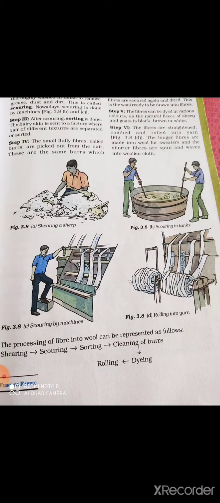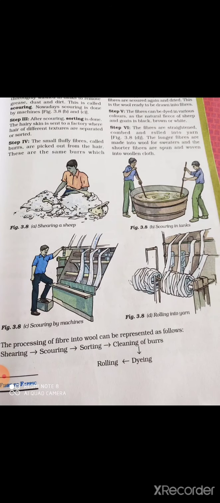You have to prepare the 1 mark question, 2 mark question, 5 mark question. The topic is very very important. 1 mark का question भी आता है, what do you understand by shearing, what do you understand by combing. Suppose there can be a question which step comes after dyeing, तो आपको लिखना है स्पिनिंग. Which step comes after shearing, so that is scoring. तो ऐसे क्वेश्चंस भी आने हैं. Rearing is an important question, selective breeding is an important question, ok. And the steps from fibers to wool is also very important.